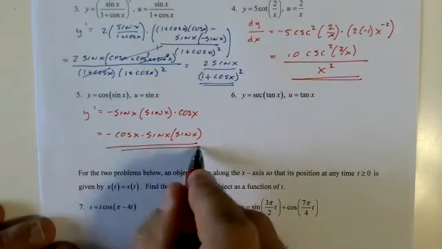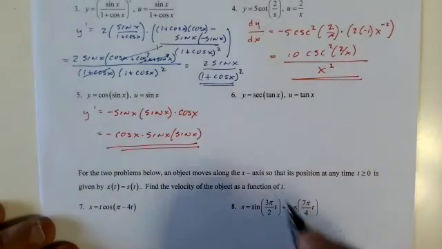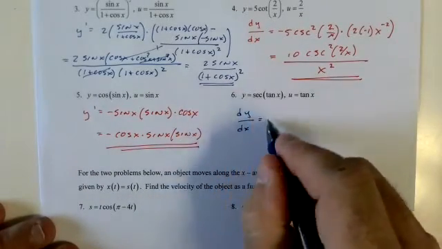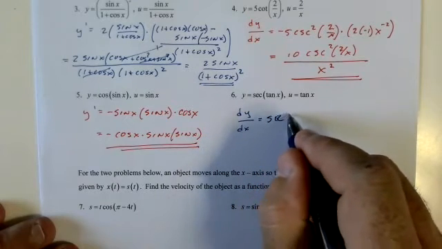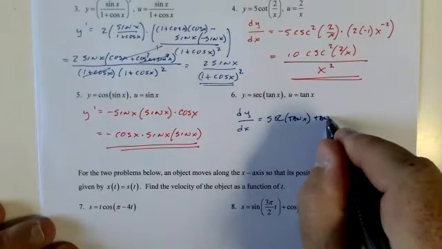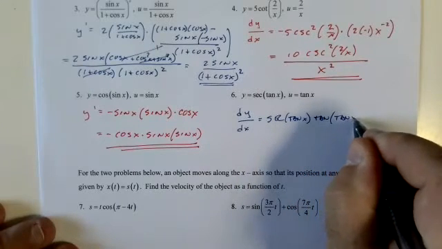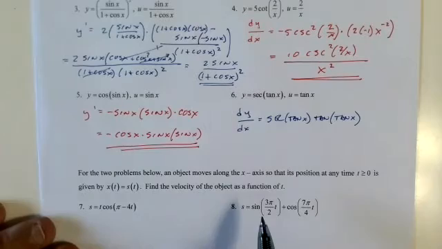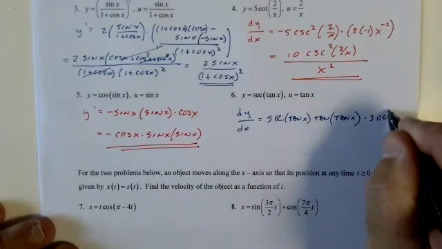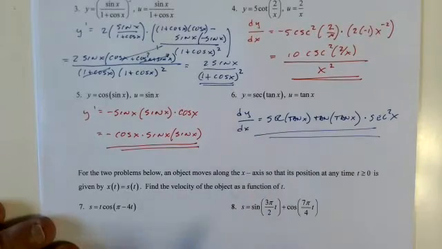Could have left it on the back. Secant tan of x, tan of x. How weird is that, huh? Times derivative of the inside, secant squared x.